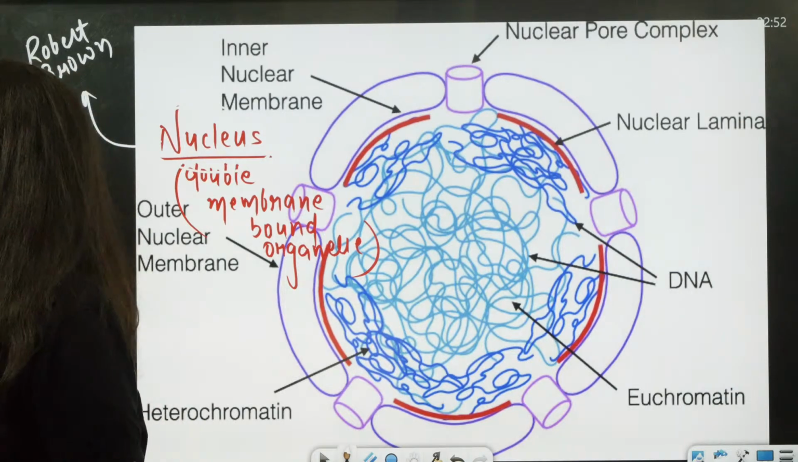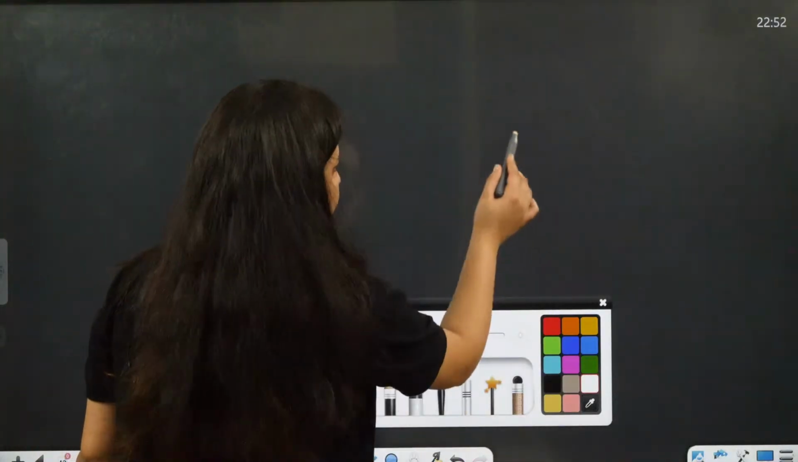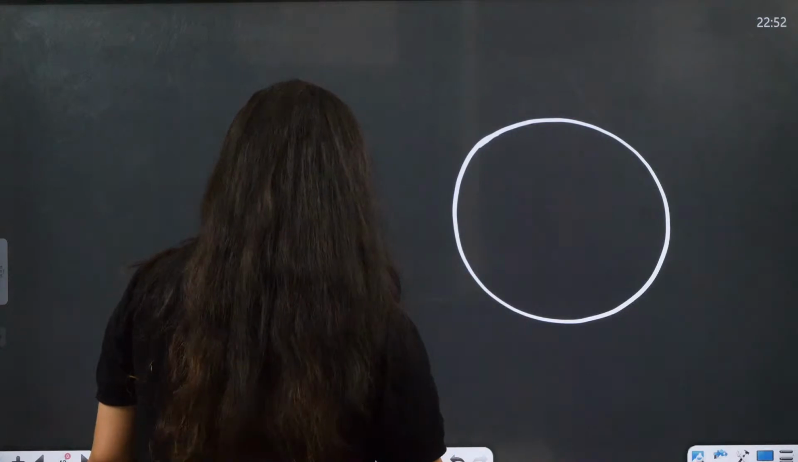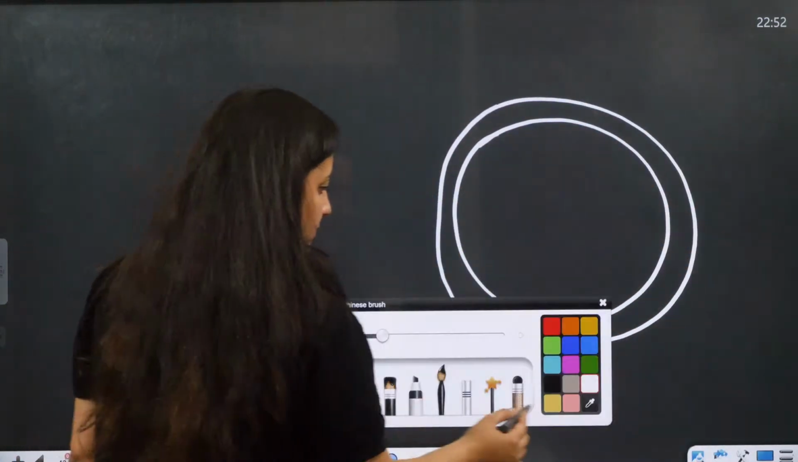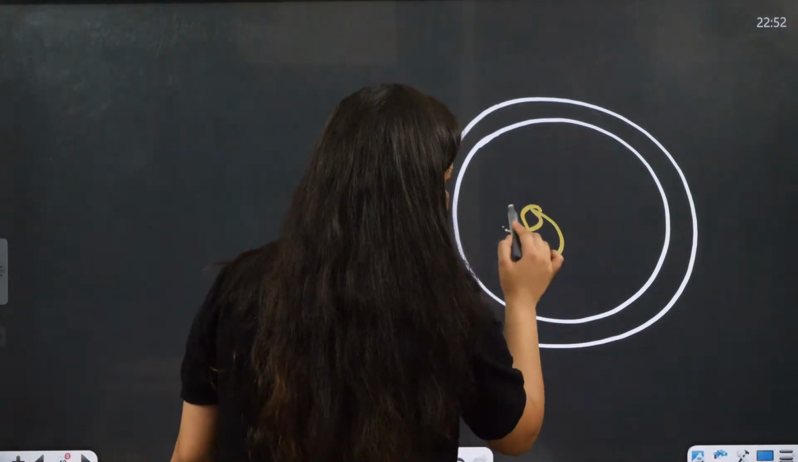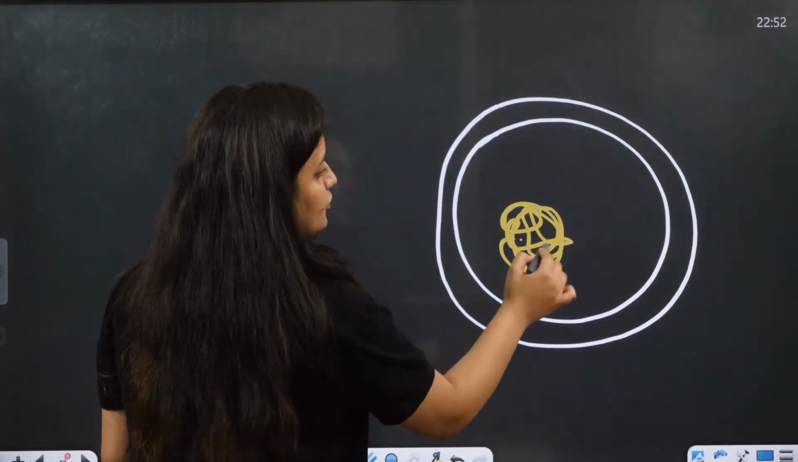Okay. So now when you talk about the nucleus, in the nucleus, of course, here we are having some condensed structure.